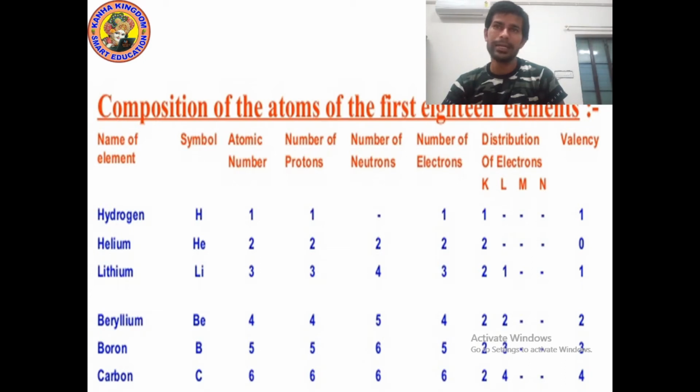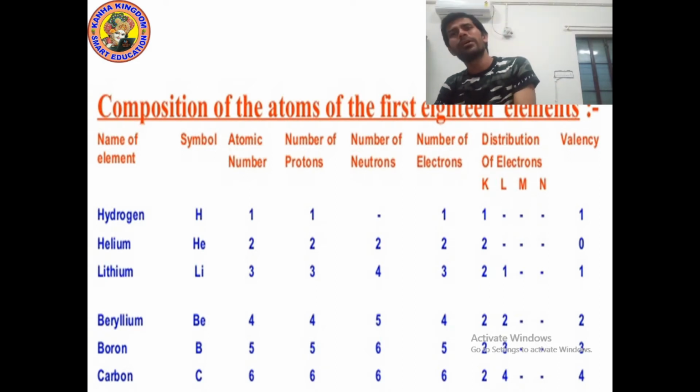In the L shell we can fill 8 electrons, but it needs 6 more because the L shell of beryllium has only 2 electrons. So 6 are more, but 2 are less. So it will lose 2 electrons. That's why its valency is 2.